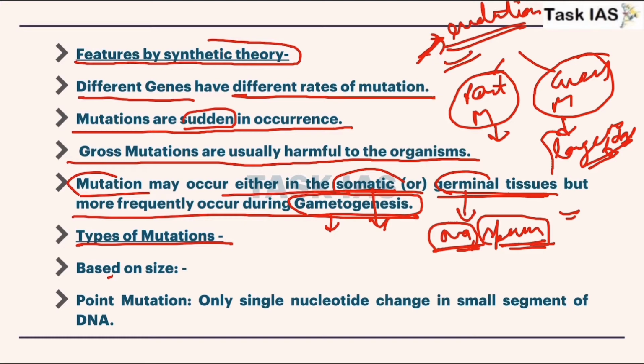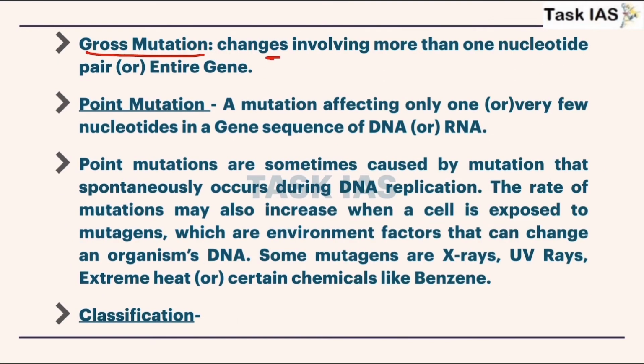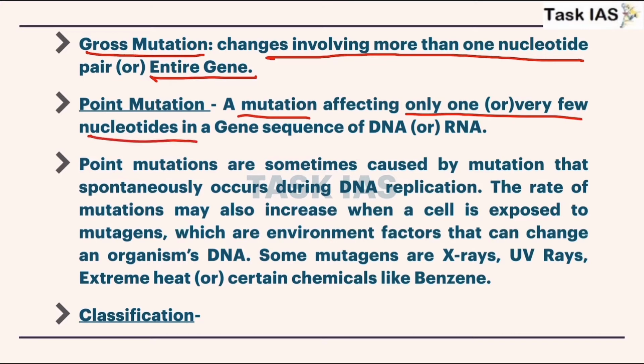Now types of mutations. Based on size we have classified them into two. Firstly is point mutation. Here only a single nucleotide changes in a small segment of DNA. Now gross mutations, here the change involves more than one nucleotide pair or sometimes an entire gene. Now point mutation is a mutation affecting only one or very few nucleotides.